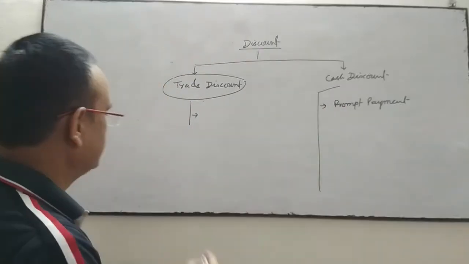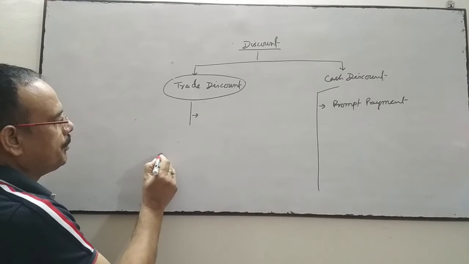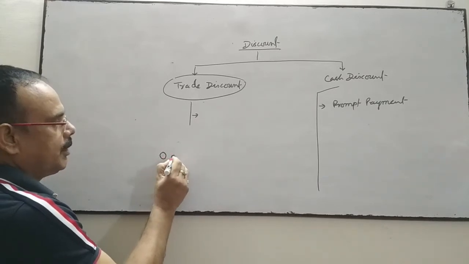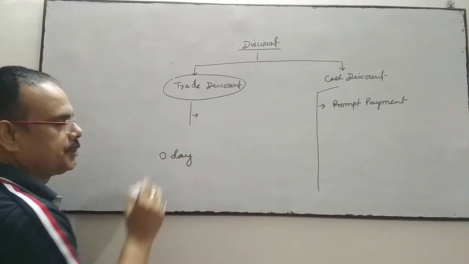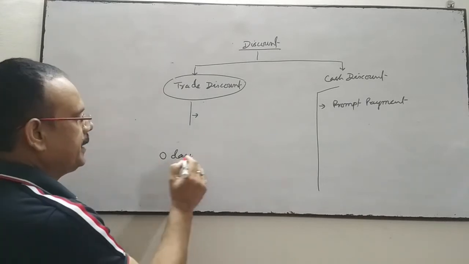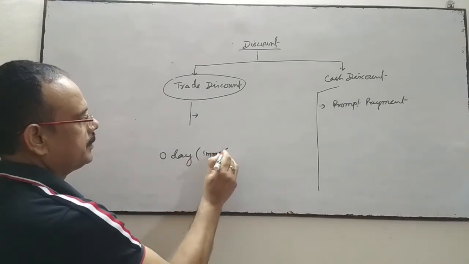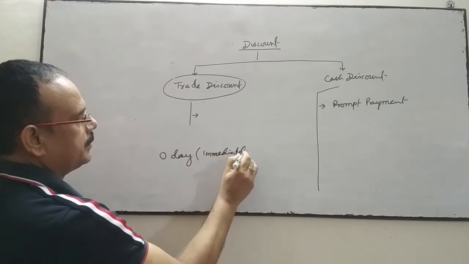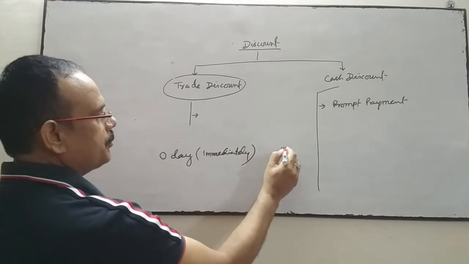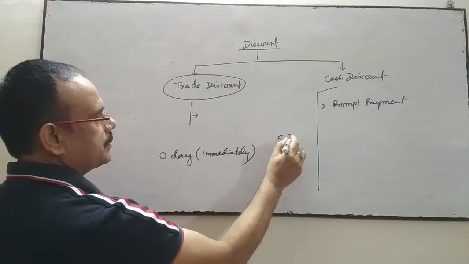For instance, if the customer pays the amount immediately, means 0 days, then 10% will be the cash discount.